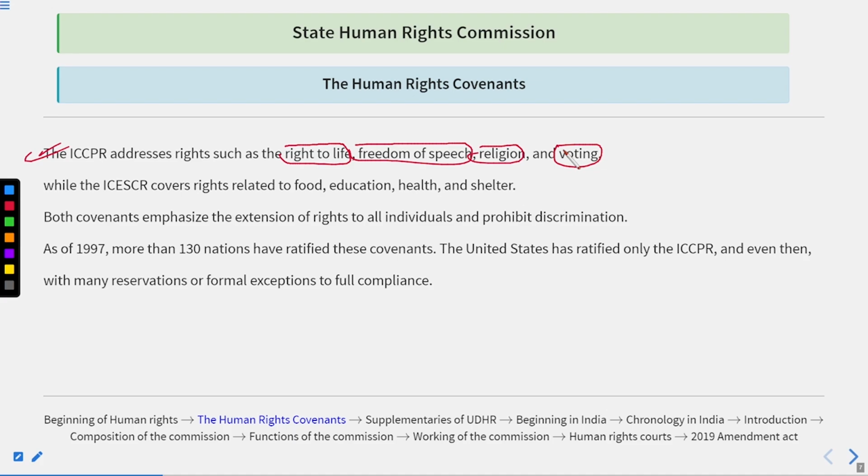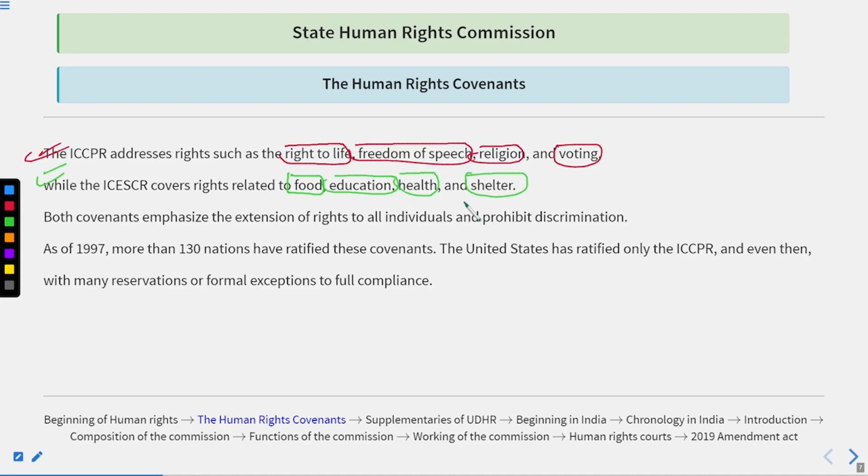Okay. After this, if we talk about the ICESCR, so basically that covers the rights related to food, education, health, and shelter. Okay.